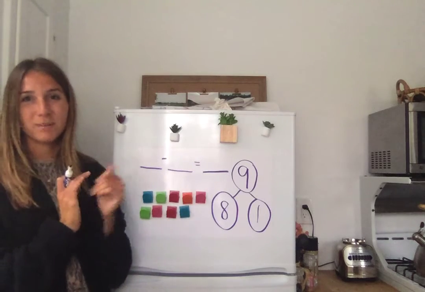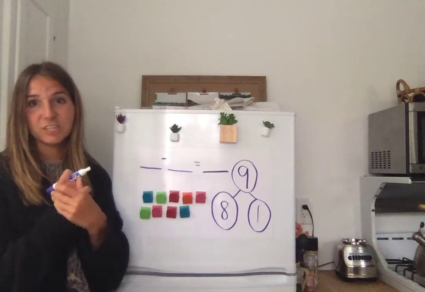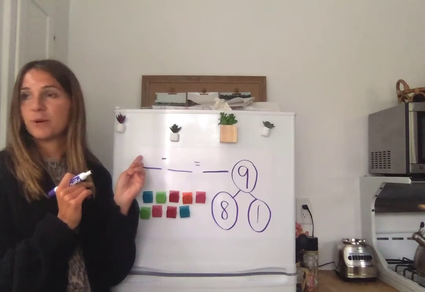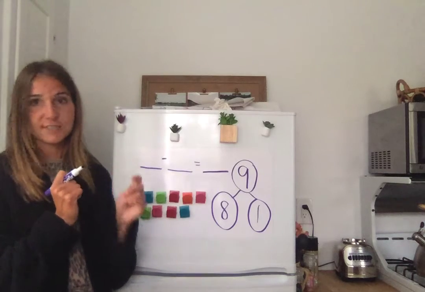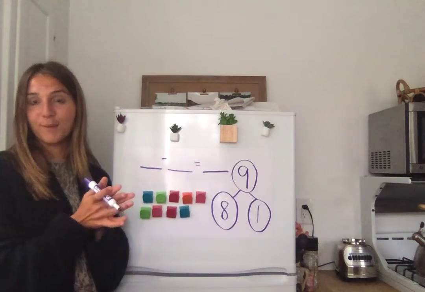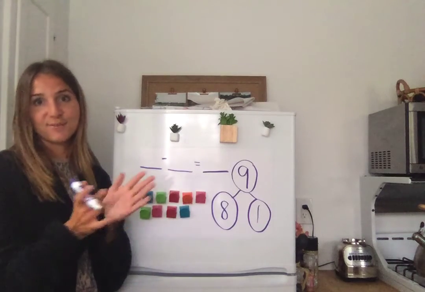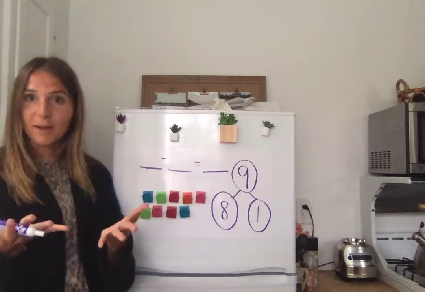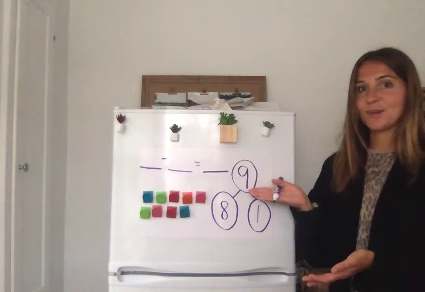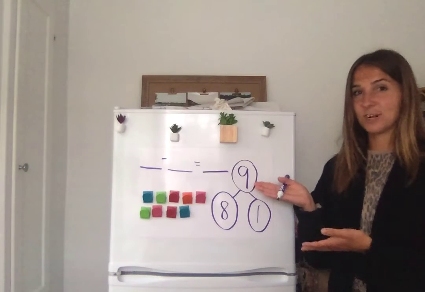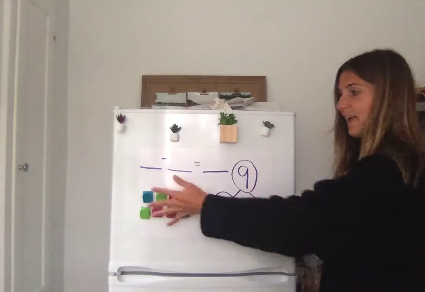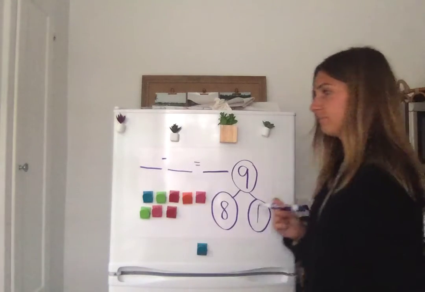But now I need to know where to plug in all of these numbers because it's kind of tricky. And with subtraction, the very first number is so important. What I always like to say about subtraction to help me remember is subtraction starts with the whole. Subtraction starts with the whole. And when I have a number bond, I have part, part, whole. So I know that 9 is always going to be the number I start with, or whatever number would go in the whole, because that's the number I'm taking away from. I had 9, and I'm taking away 1.